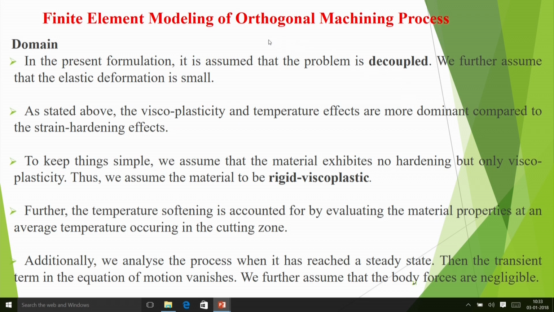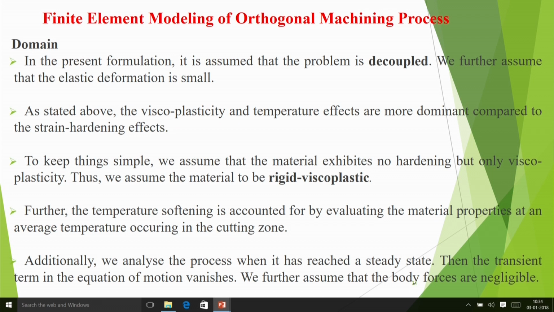And let us discuss finite element modeling of orthogonal machining process. We assume that the problem is decoupled, that means we can estimate some temperature, and after that we can do simply the stress analysis, and we assume that the elastic deformation is small, so neglect any elasticity, and viscoplasticity and temperature effects are more dominant compared to the strain hardening effect.